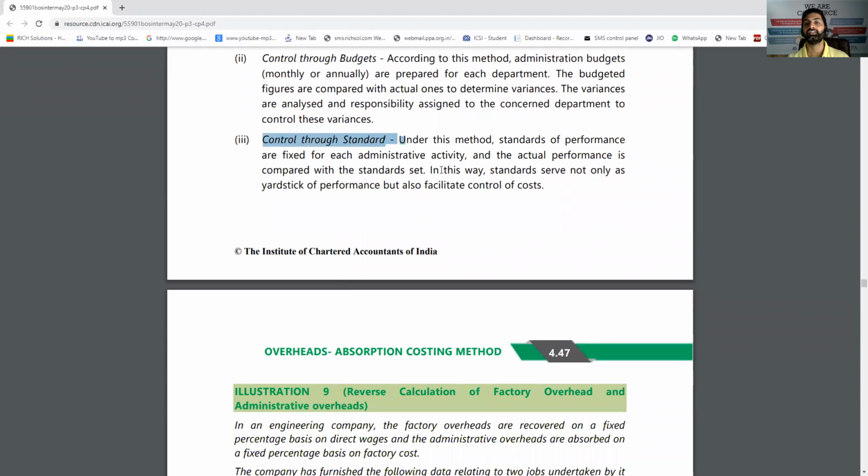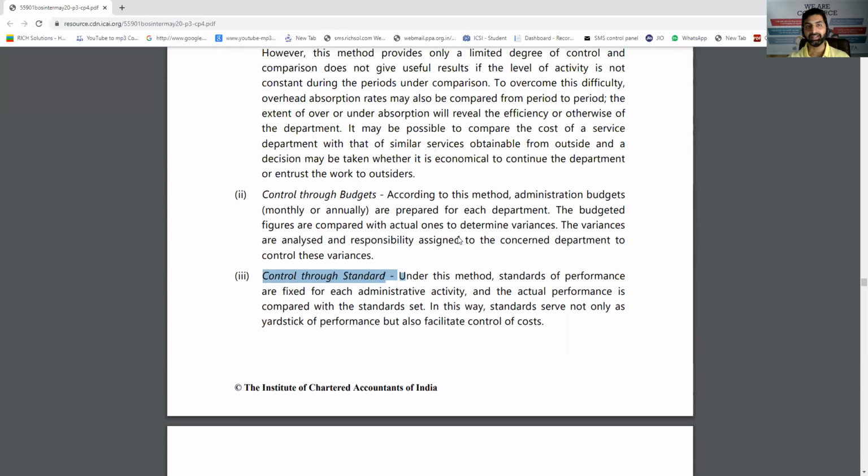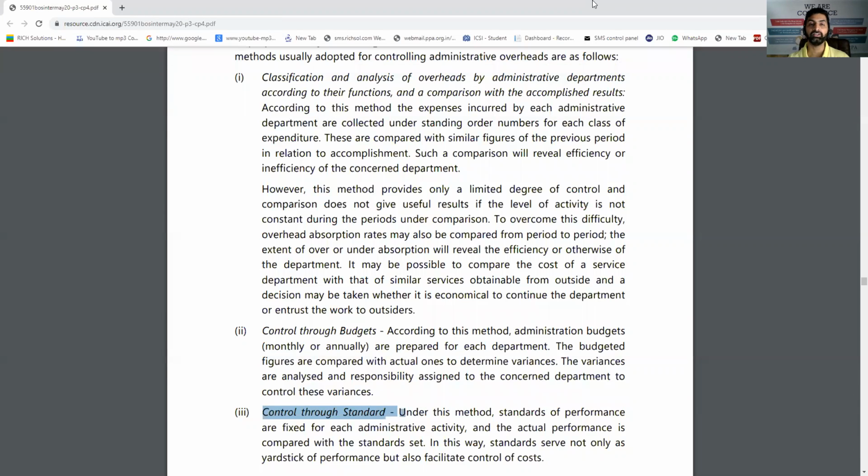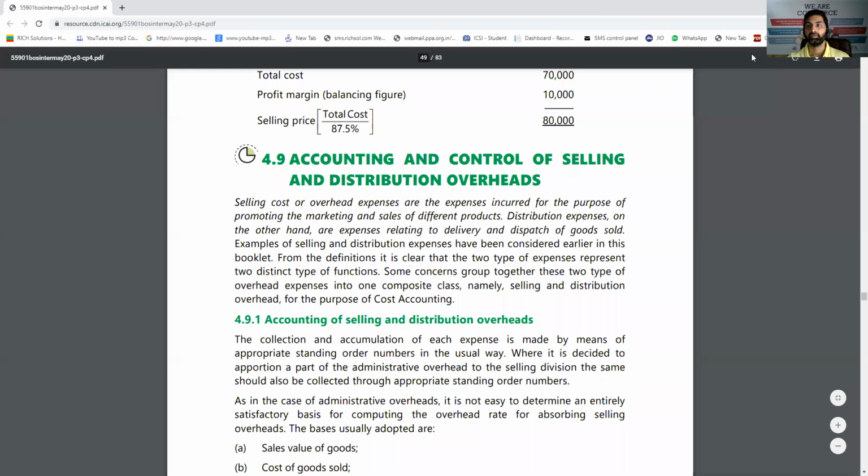Control through standards: a standard overhead rate is to be applied and it is to be used for all the departments. Such things can be done, but practically it's very difficult to control, or more than control, to distribute these overheads among all the departments. You have to use some common base for it. So this can be a rare short note, but may be asked in the examination.